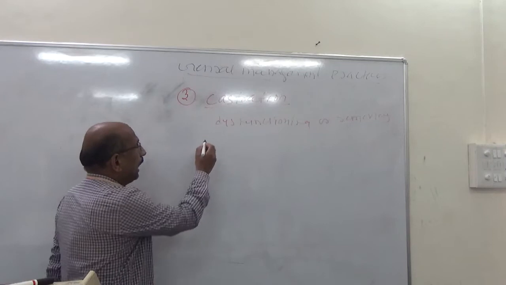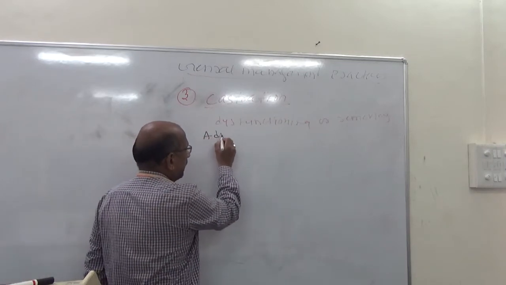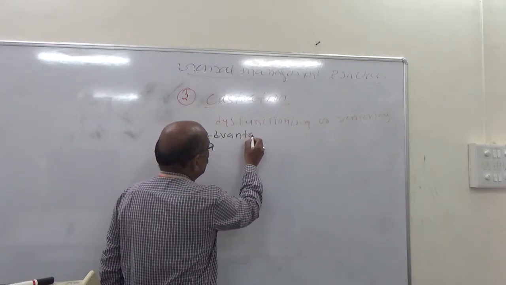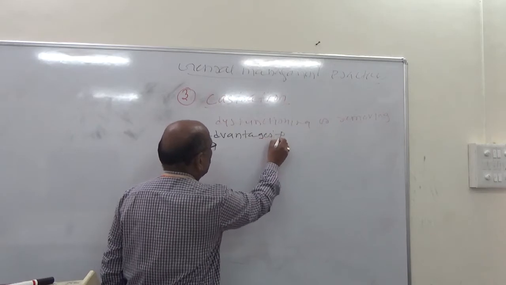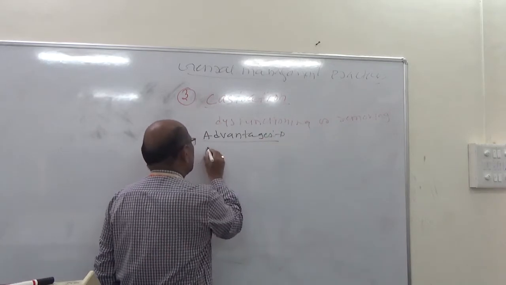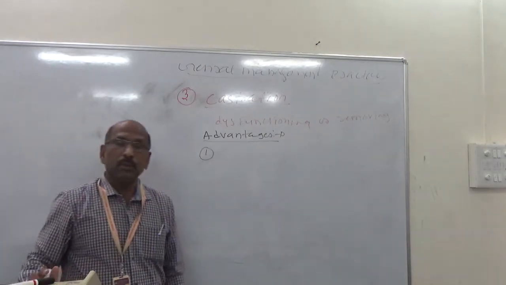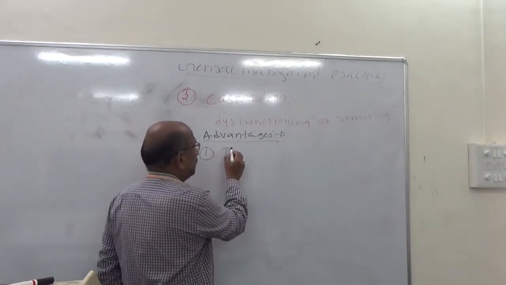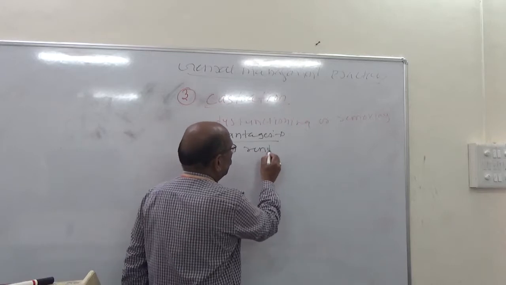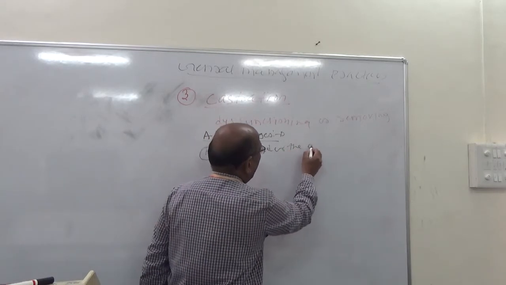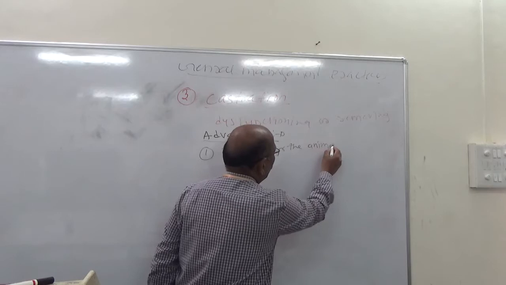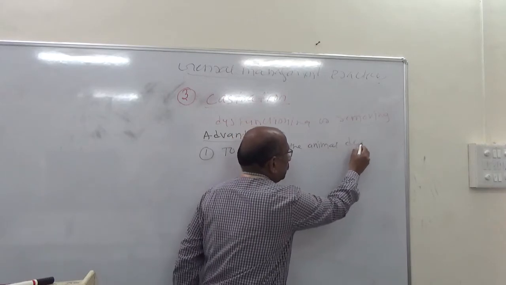So what are the advantages of castration? The first advantage is to render the animal docile.